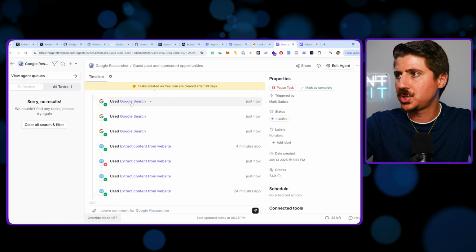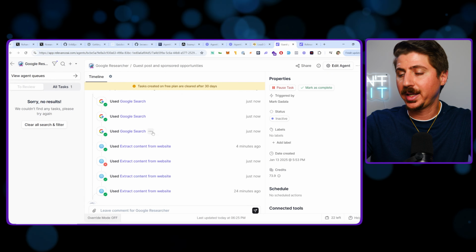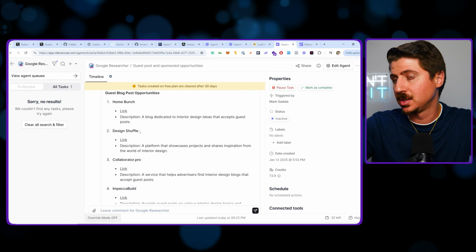So it went ahead and started doing that. It started doing Google searches, and you can see it's also extracting content from the website. It's searching for what I wanted to search for, and it's actually extracting the content. Then it revises and says, here's a list of legitimate guest blog post and sponsored blog post opportunities for the interior design niche, with a focus on ensuring they actually offer opportunities. I looked through these and they're legit. These are real sites.